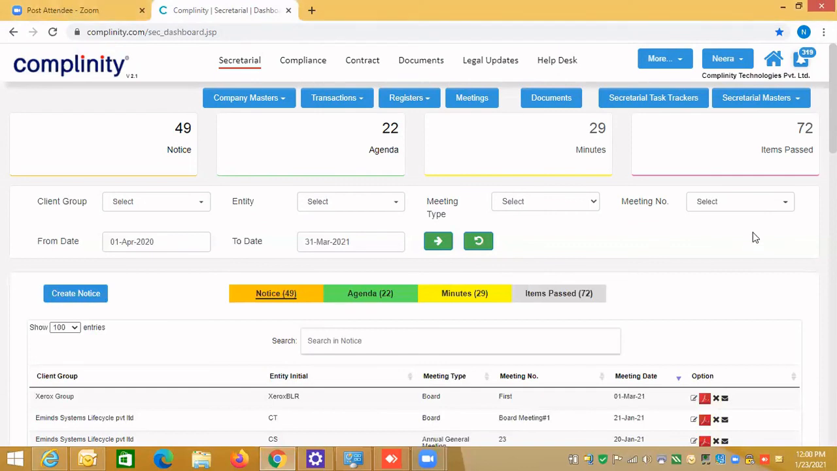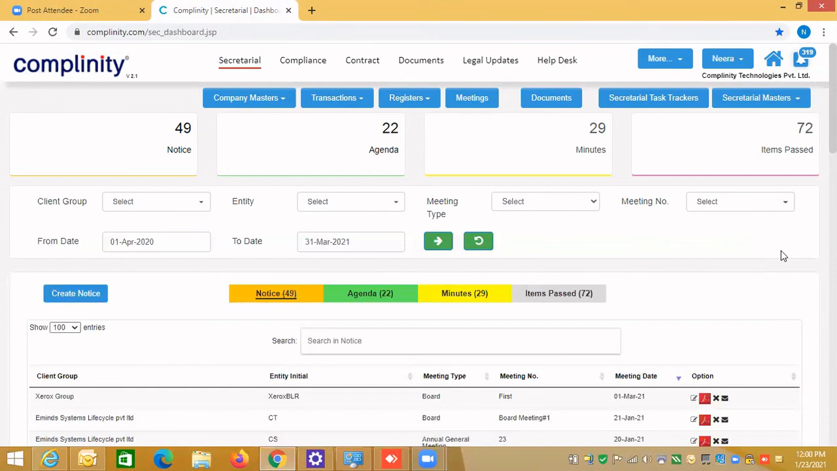Meetings, you are able to generate notice. You can map agenda items. You are getting a library of agenda items and resolutions. And you can also capture the minutes and passed agenda items, which you can always refer to maybe 2 years down the line. If you want to know which agenda items were passed, you can do a very quick search based on the filters and the search box.